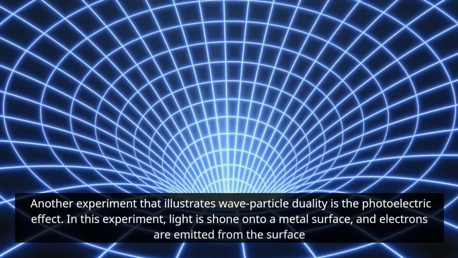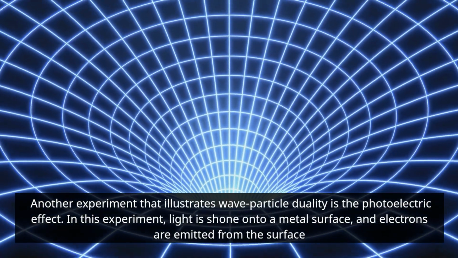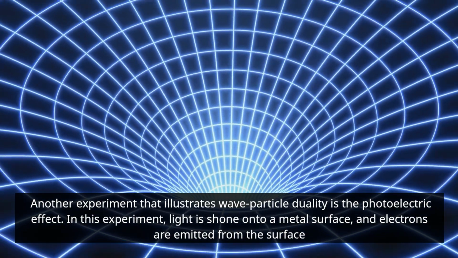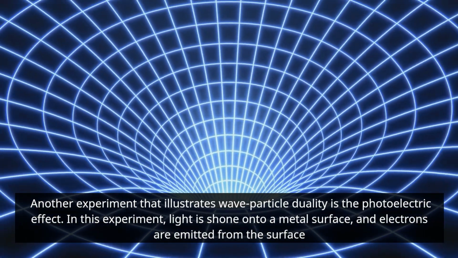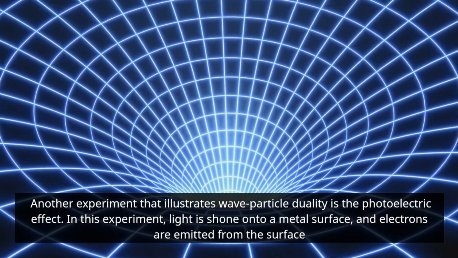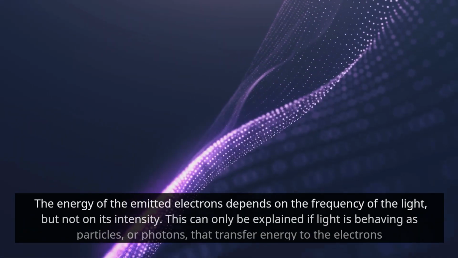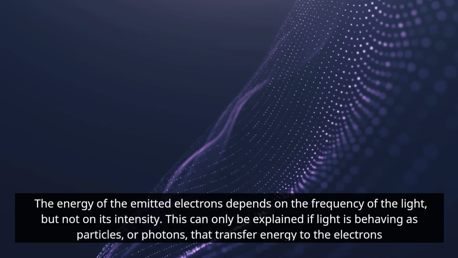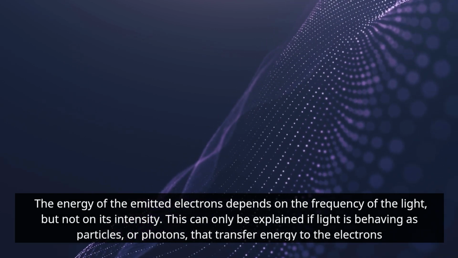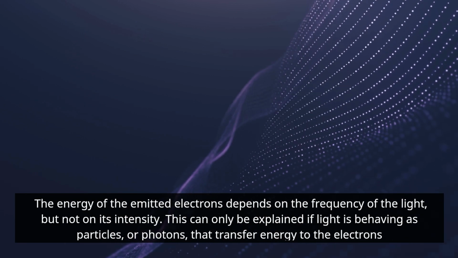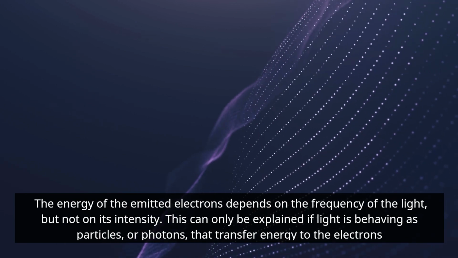Another experiment that illustrates wave-particle duality is the photoelectric effect. In this experiment, light is shone onto a metal surface, and electrons are emitted from the surface. The energy of the emitted electrons depends on the frequency of the light, but not on its intensity. This can only be explained if light is behaving as particles, or photons, that transfer energy to the electrons.